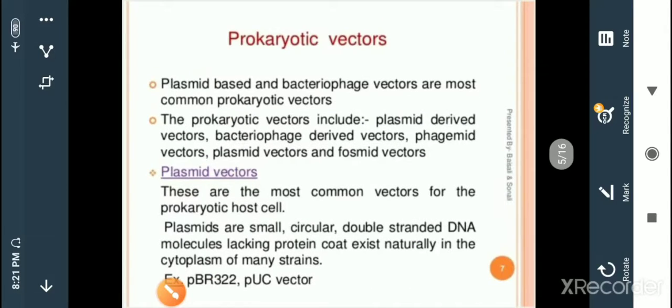The vectors are present in prokaryotes, and at the same time they are also present in eukaryotes.